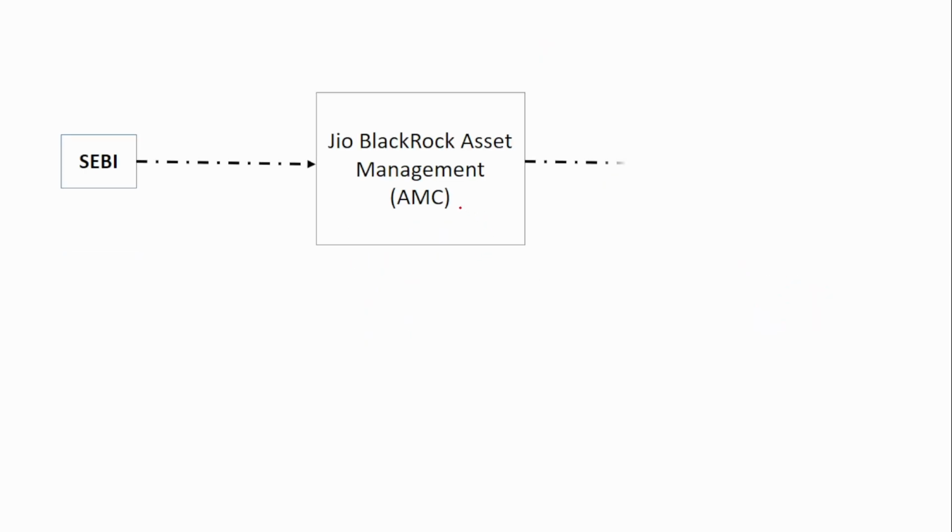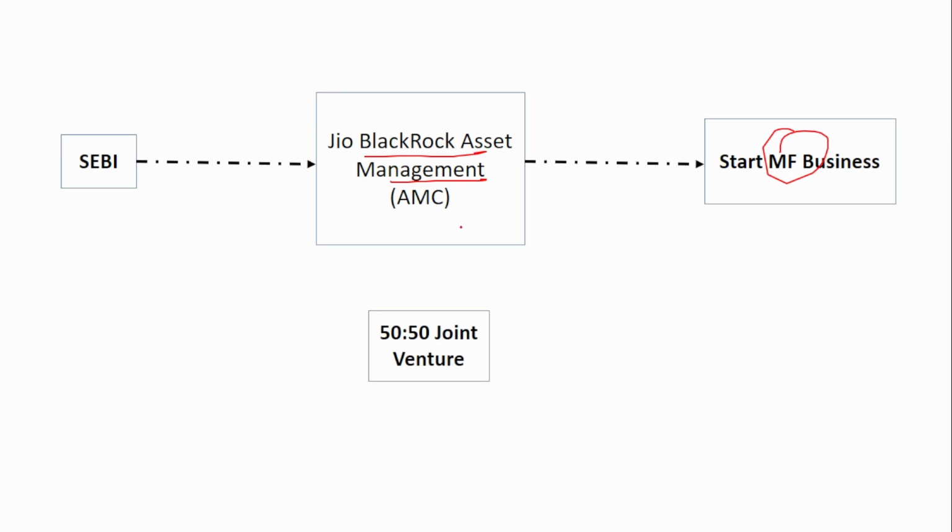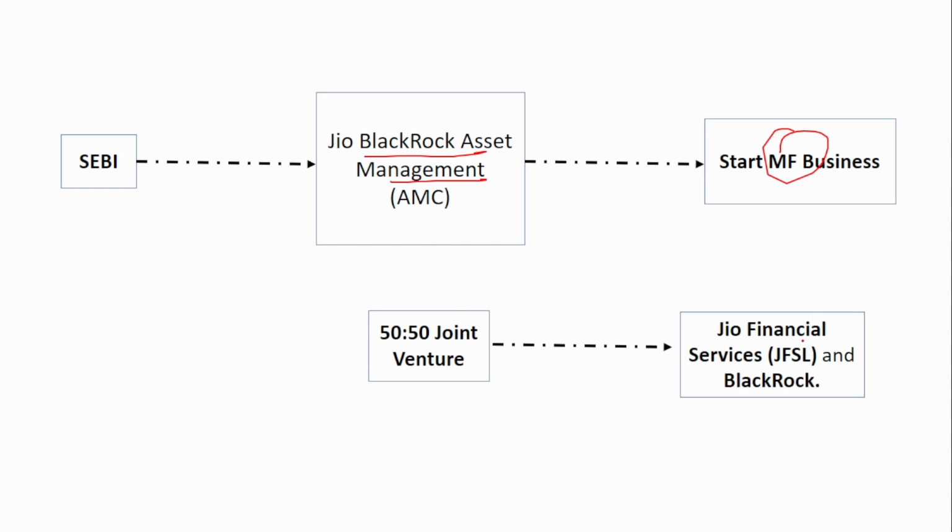Next, if you see, SEBI has given permission to Geo BlackRock Asset Management Company to start their own mutual fund business. Geo BlackRock Asset Management Company is a 50-50 joint venture. That is, 50 percent is held by Geo Financial Services and the other 50 percent by BlackRock. These two together have formed this asset management company, and now they have got the approval from SEBI to start the mutual fund business.